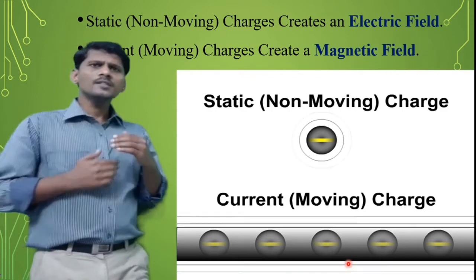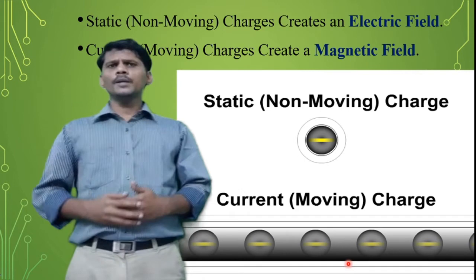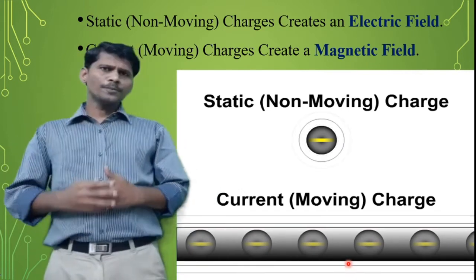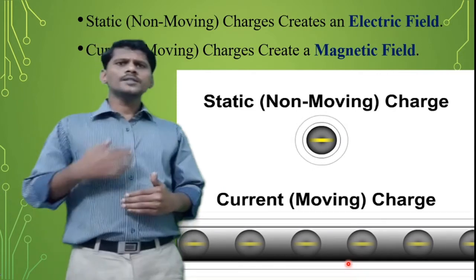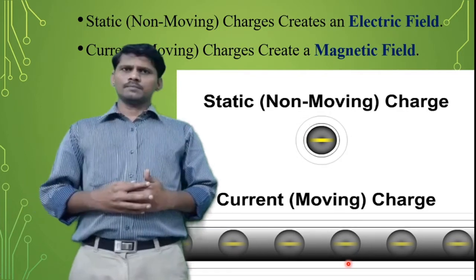If the charges are at rest, it is known as an electric field. If the charges are in motion, it is known as a magnetic field. If the charges are accelerated, it is known as an electromagnetic field.